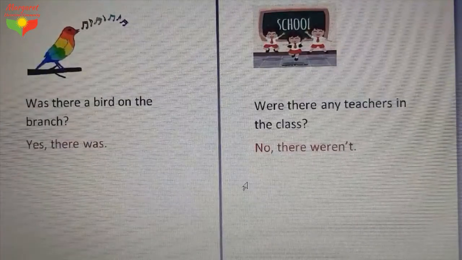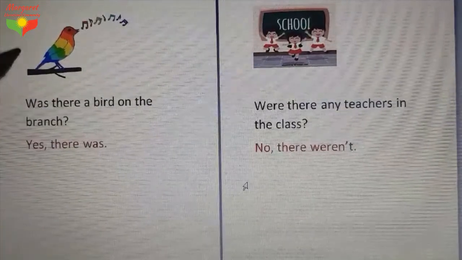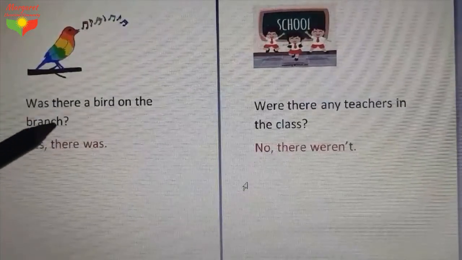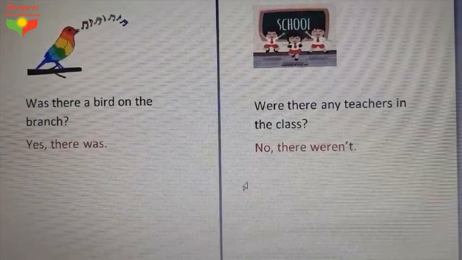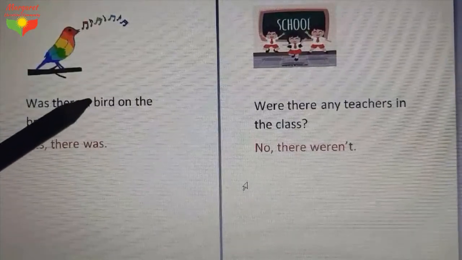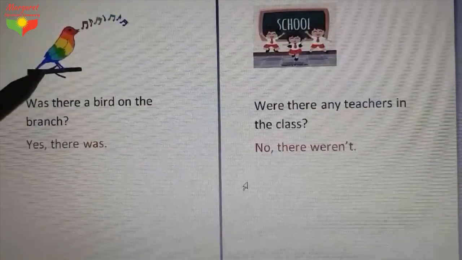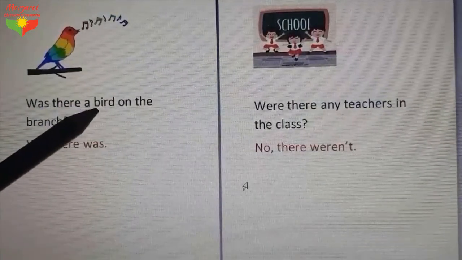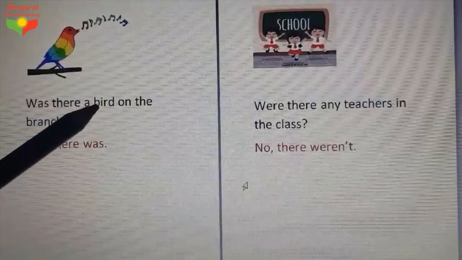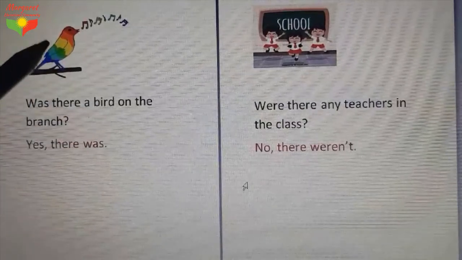If I ask you to change this affirmative sentence to a question, you have to do it in this way. It will be, was there a bird on the branch? And also don't forget to put a question mark at the end because it's a question sentence. And let me explain something else for you. I said a bird. Why didn't I say an bird? Pay attention. Why? Who knows? Of course, because bird is a noun which starts with a consonant sound. It starts with B, and B is one of the consonant sounds. And also bird is a countable noun.